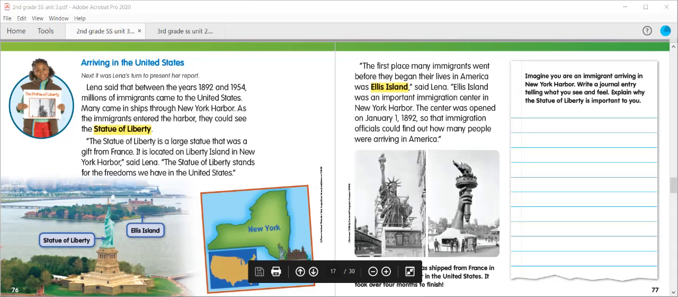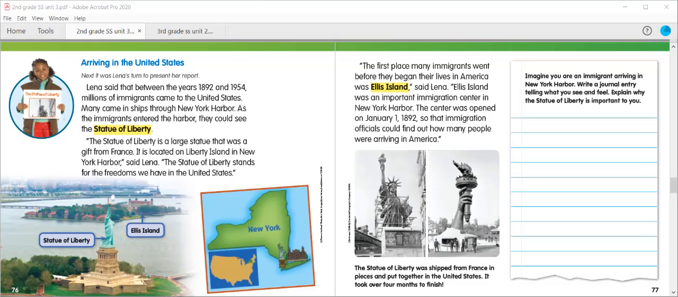Arriving in the United States. Next, it was Lena's turn to present her report. Lena said that between the years 1892 and 1954, millions of immigrants came to the United States. Many came in ships through New York Harbor. As the immigrants entered the harbor, they could see the Statue of Liberty. The Statue of Liberty is a large statue that was a gift from France. It is located on Liberty Island in New York Harbor, said Lena.